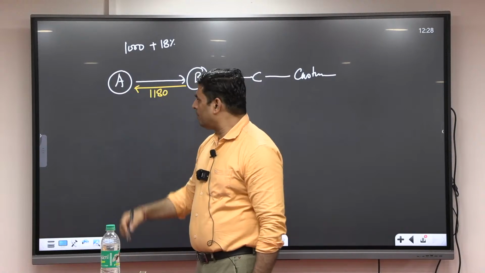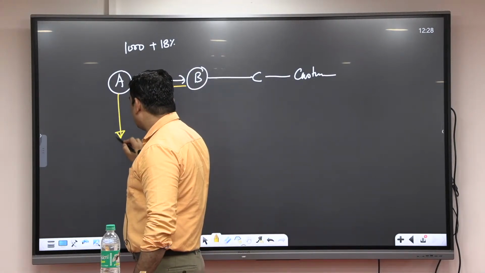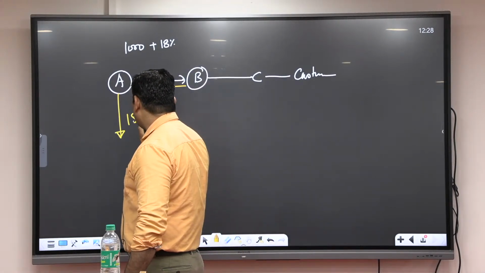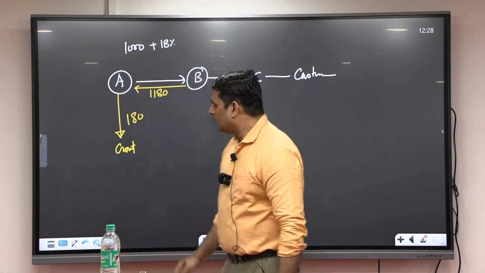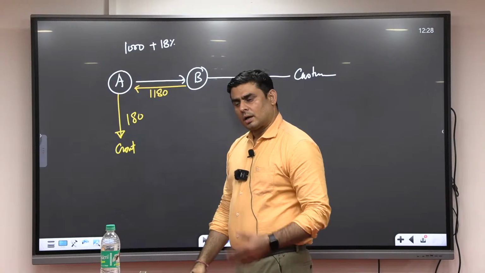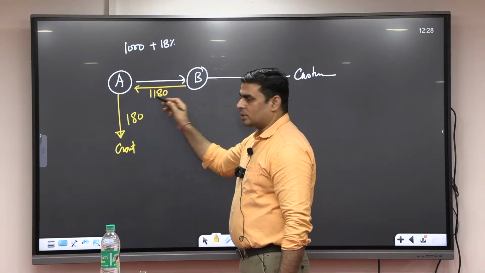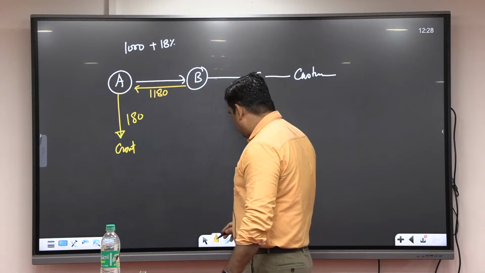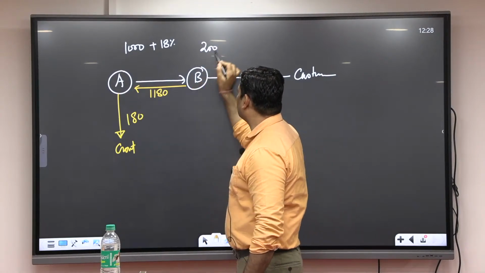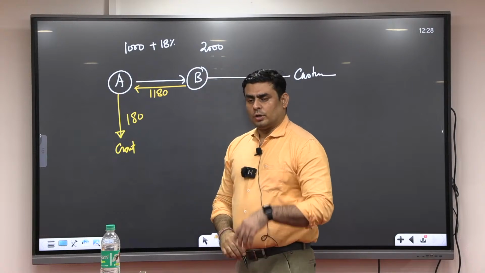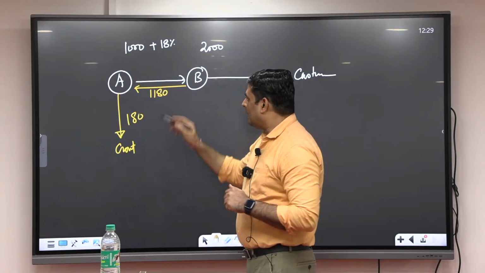1,180 rupees is going to pay whom? A. And what is A going to do? A is going to give 180 rupees to the Government. Now, he sold to whom? B. B paid how much? And B did the valuation of, suppose, 2,000. So now B has paid the valuation of how much? 2,000, and he paid how much?